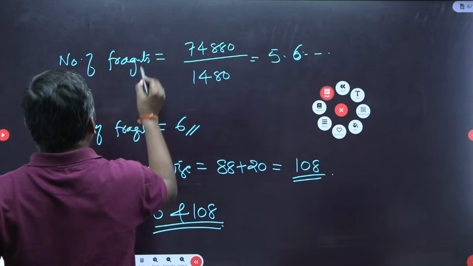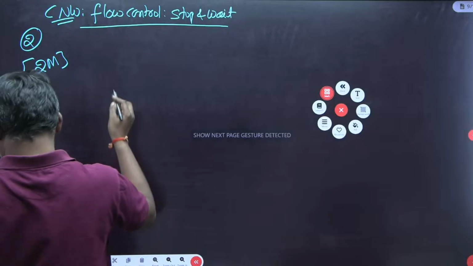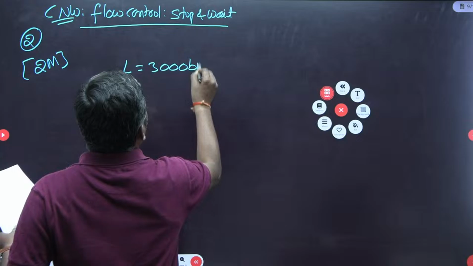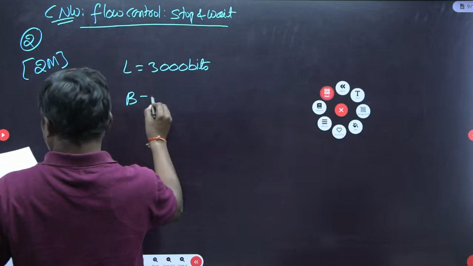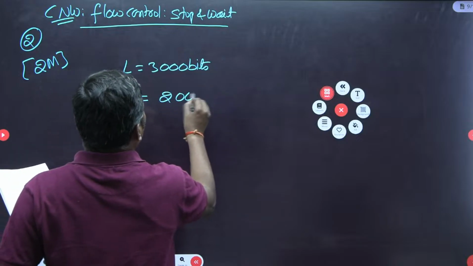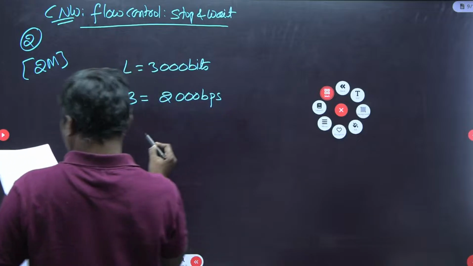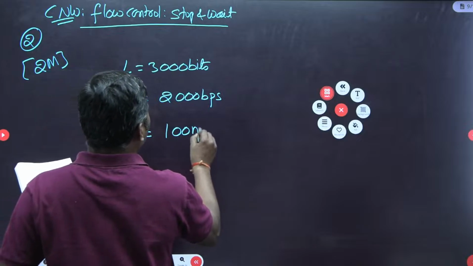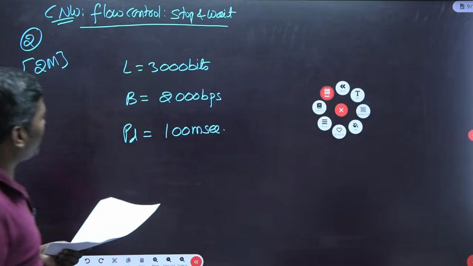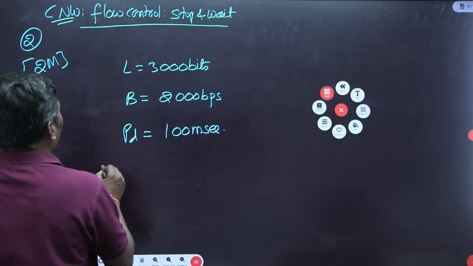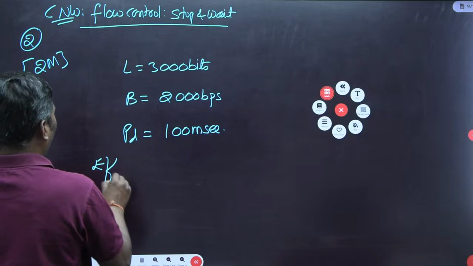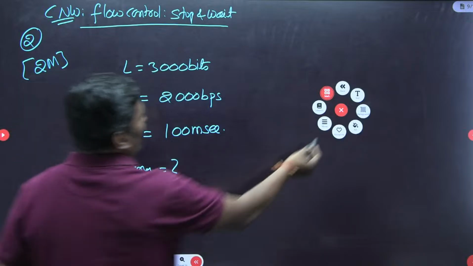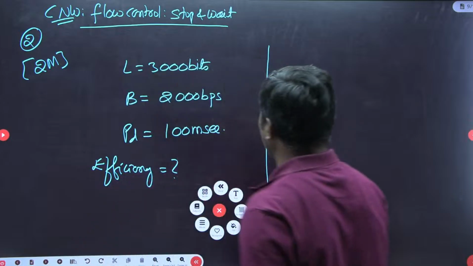The given data: packet size is 3000 bits, link bandwidth is 2000 bits per second, and the propagation delay between two nodes is 100 milliseconds. They are asking for the efficiency of the stop and wait protocol.